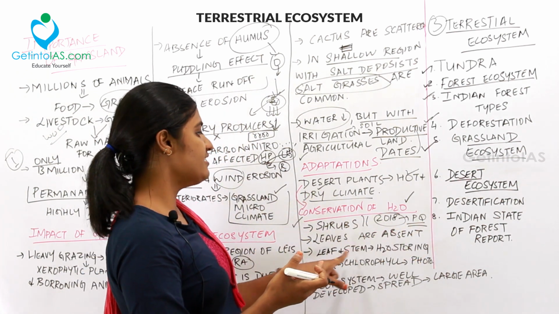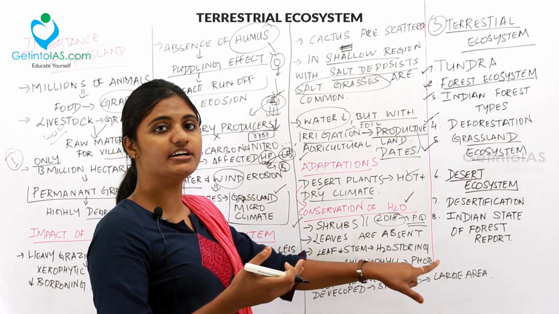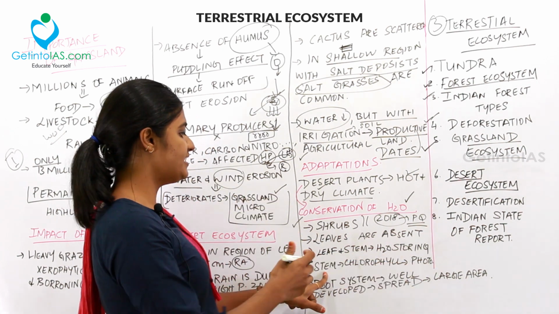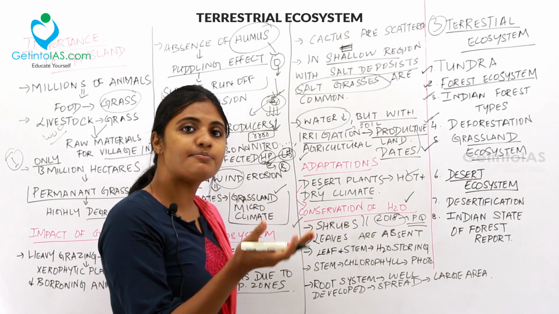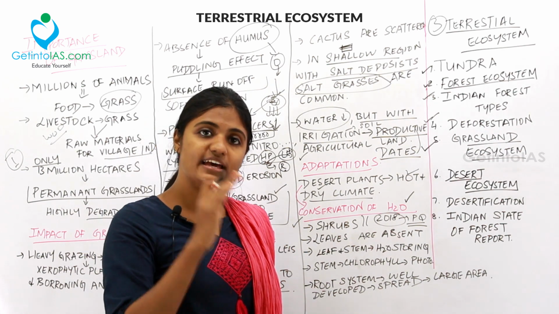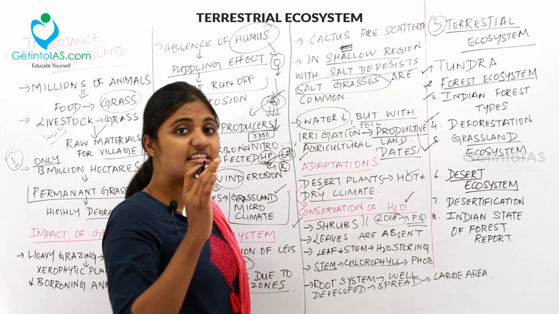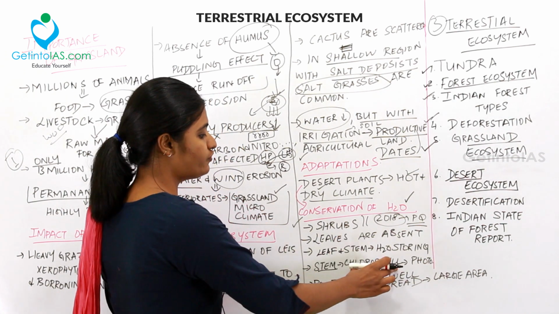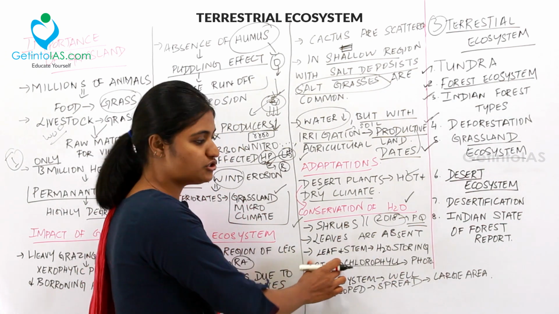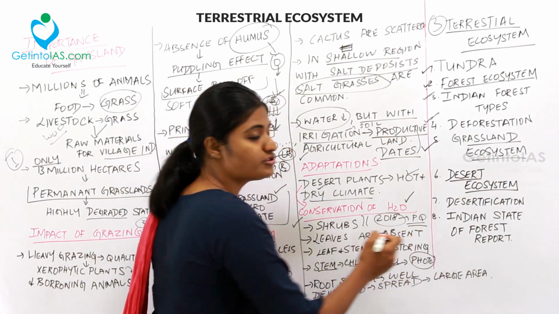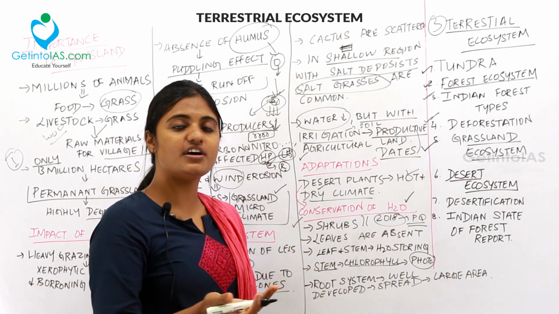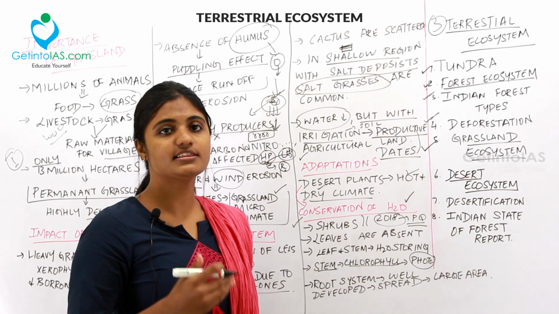And hence the leaf and stem will store the water inside the plant. Mostly chlorophyll will be present on the leaf, but in some desert plants the chlorophyll will be present in the stem also for the process of photosynthesis, and that leads to further conservation of water in the stem.